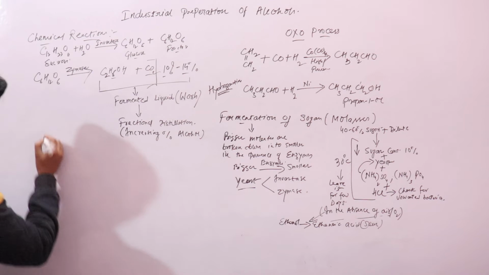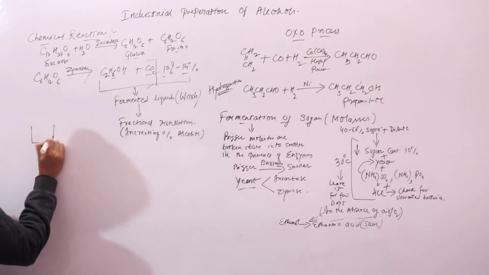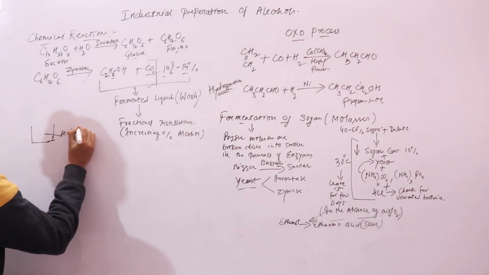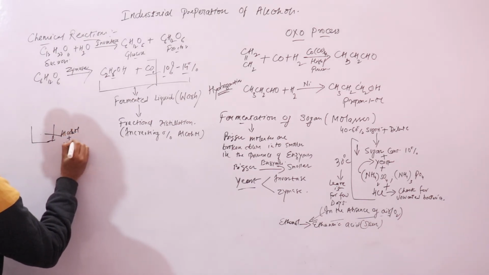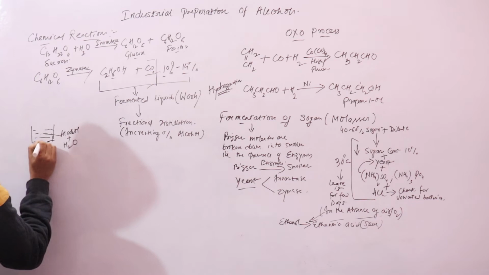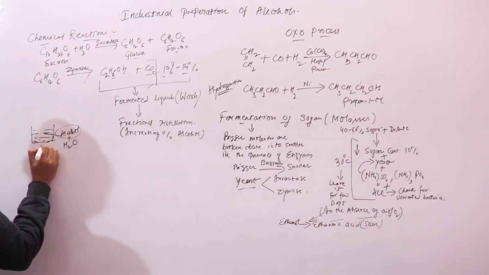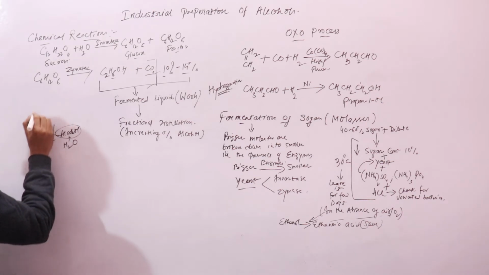And if you remember, if you have this alcohol plus water here, we know that alcohol is more volatile, so when you heat it, it will vaporize.